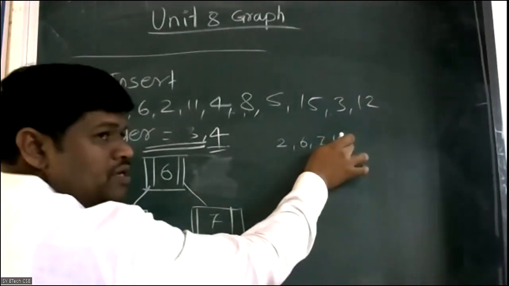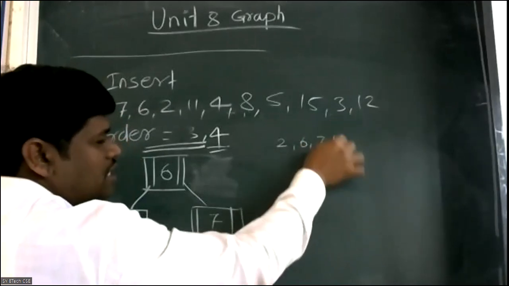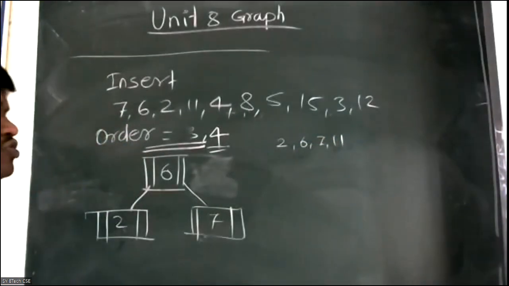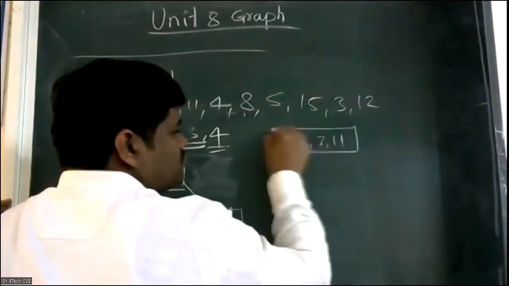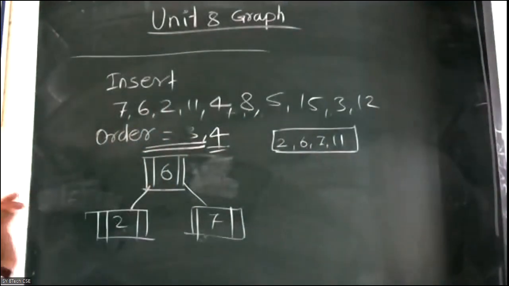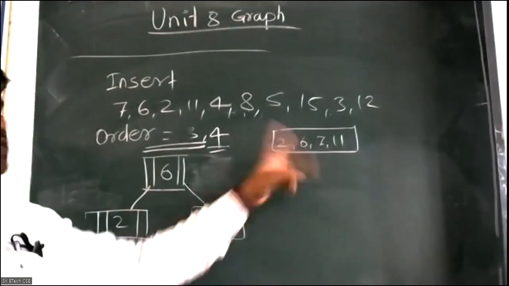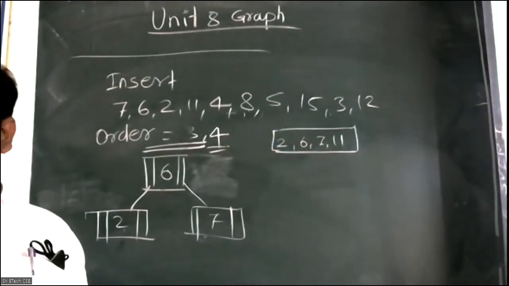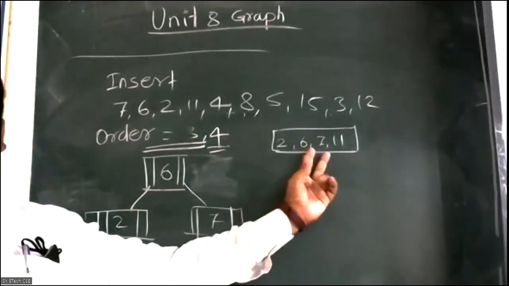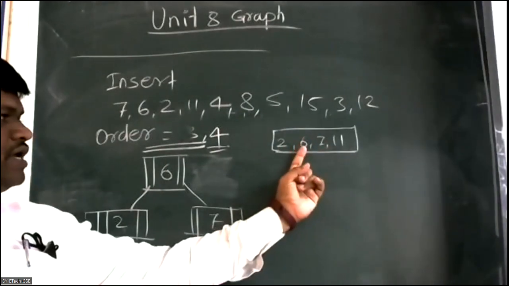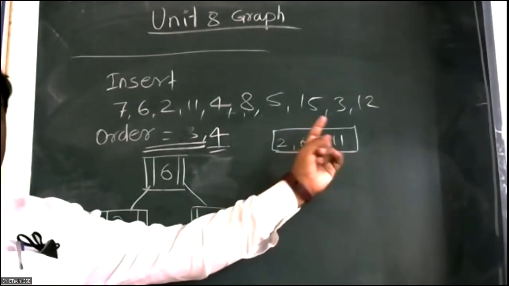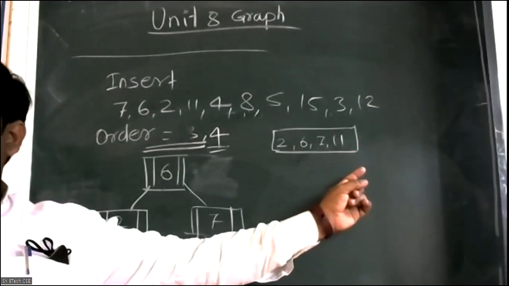So when 11 is inserted, at that time we need to split. Now how to split in this case? 6 or 7. Which median will you consider? 2 median values are available. So either you can consider 6 or you can consider 7.